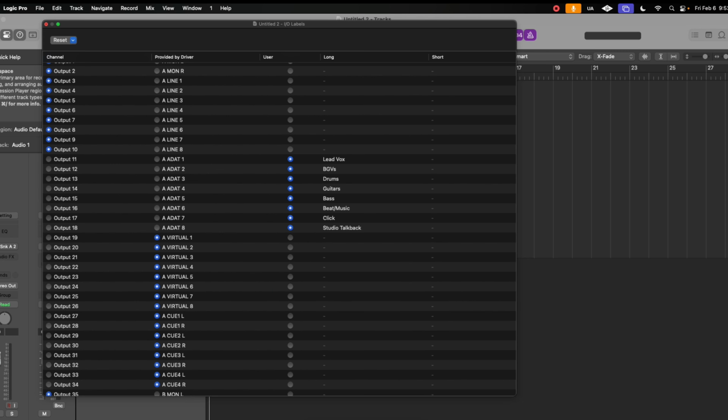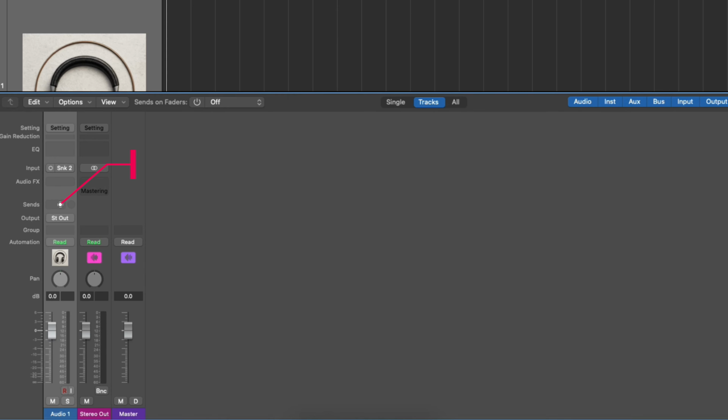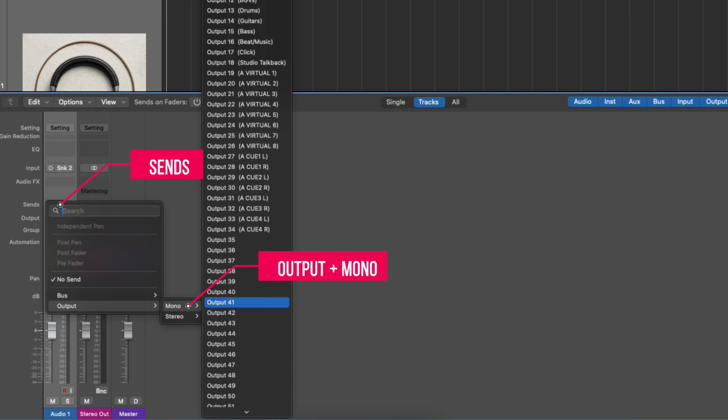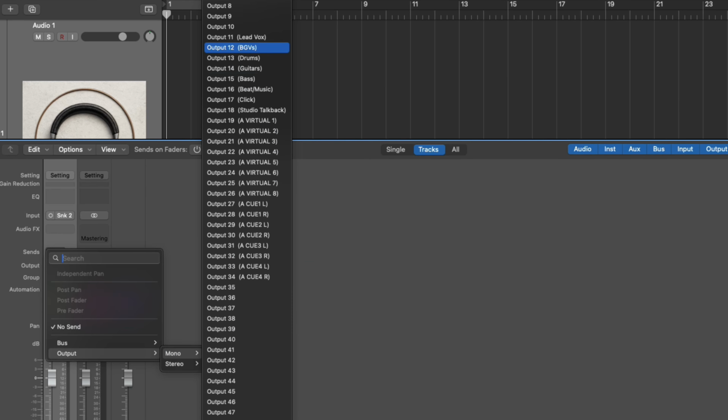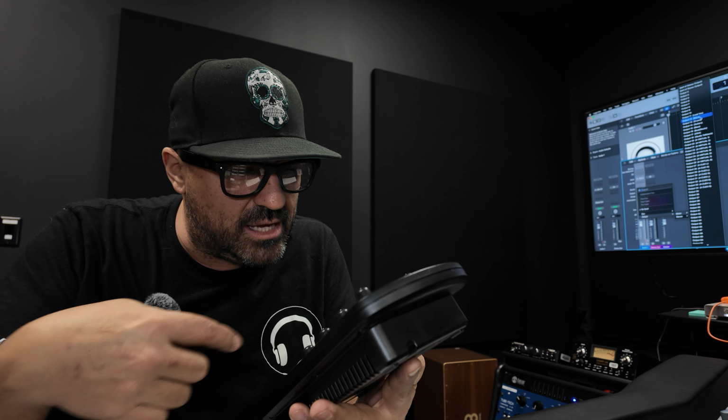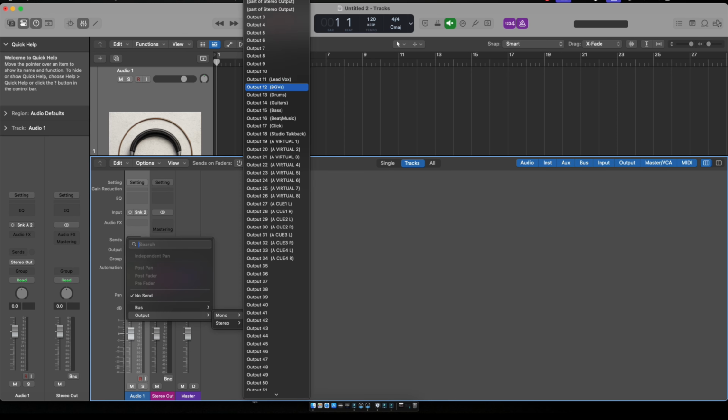All right, so I'm going to close this window, and then the next thing you'll have to do is open up the mixer here in Logic and go to Sends right here. When I went to Sends, I clicked on Sends, went to Output, went to Mono, and then Output 11 through 18, and there they are. See how I have all of this labeled? Lead vocals, BGVs, drums, guitars, etc. If I look at my Octo box right here, you'll see I have everything labeled just like I have it labeled in the DAW in Logic.